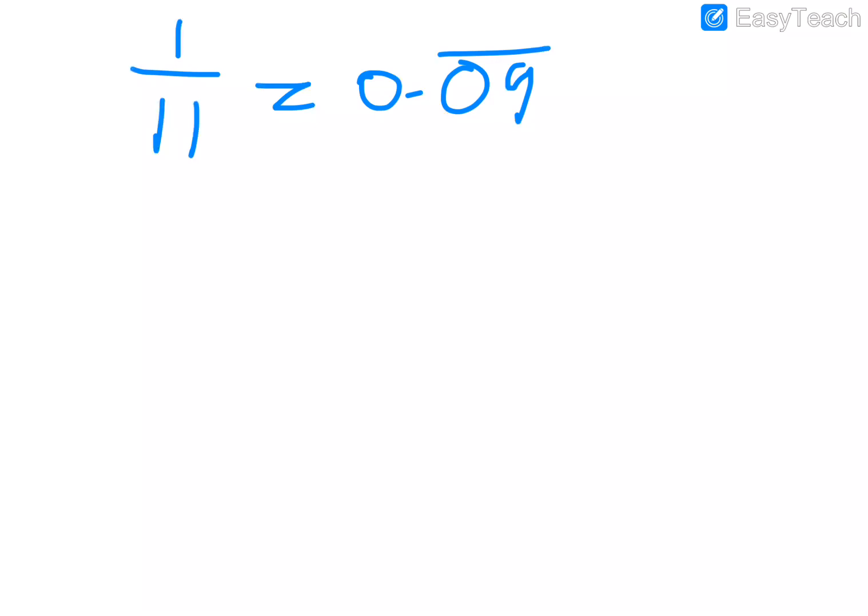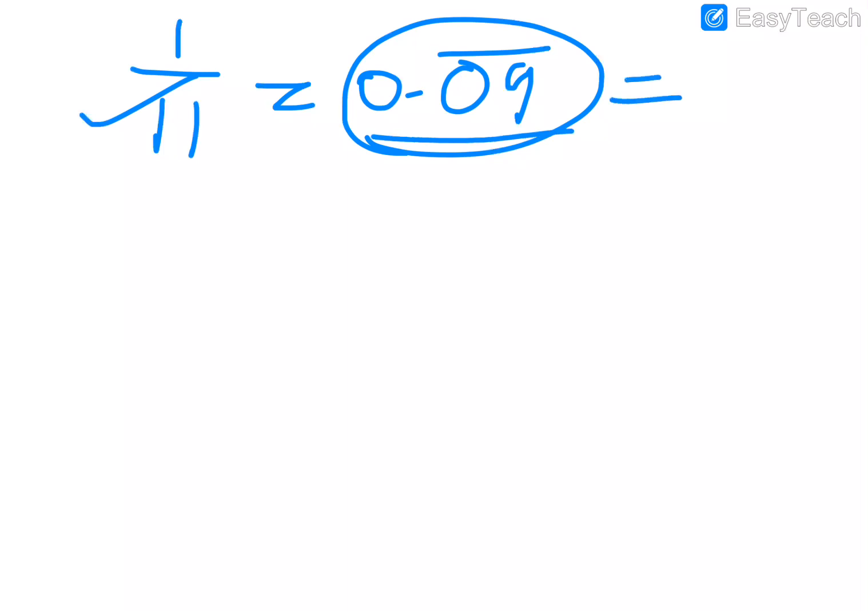But what if they give you 0.09 bar and ask you to find the fraction from which it has come? So how do we find it? That questions only we write 0.09 bar in the form of P by Q. Let us try to solve them. So this is a very good new process that you are going to learn here. Very interesting. We will assume the given fraction as x.